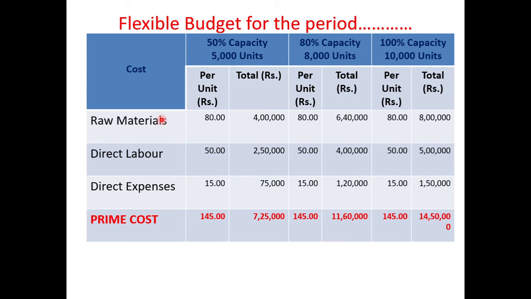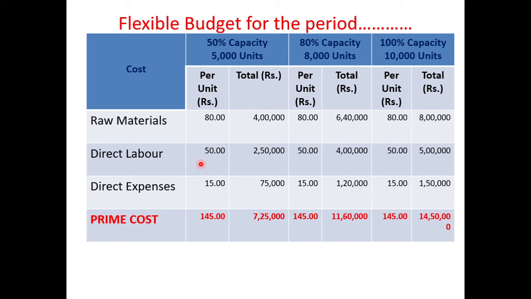Now, the first one is the information that is given in the problem, raw materials. Here, raw materials cost per unit is given, that is 80 rupees. So first we need to write the information whatever is given in the problem. In the per unit column we have to enter 80. And I told you, in the case of variable expenses, cost per unit will remain the same. So we have to write 80 for 80% as well as for 100%, because cost per unit for variable expenses will remain the same.